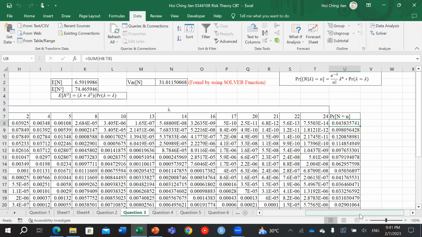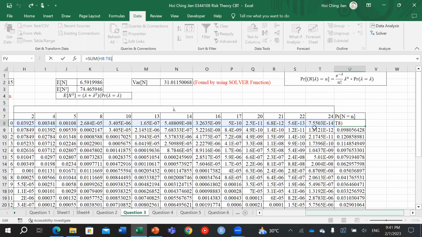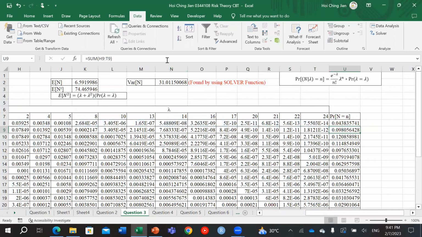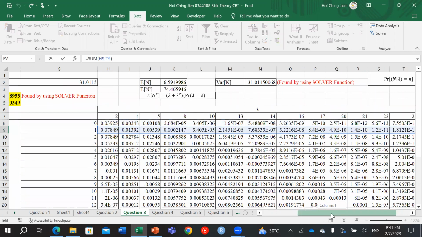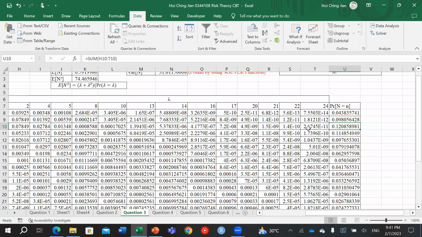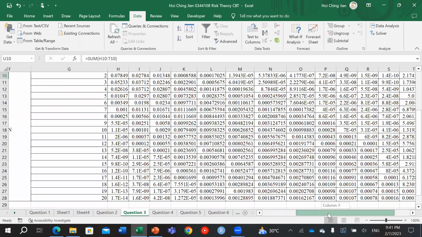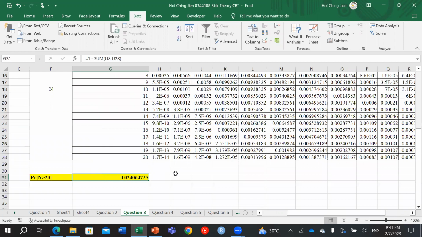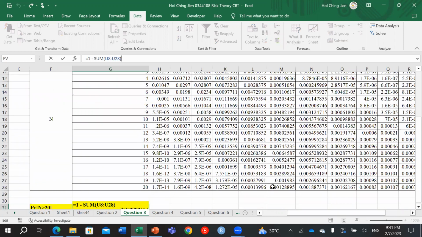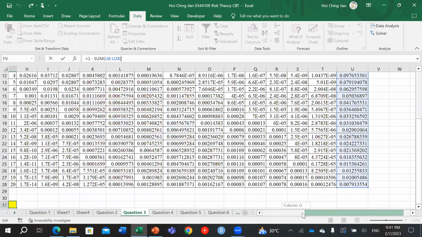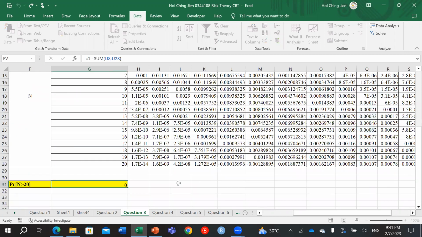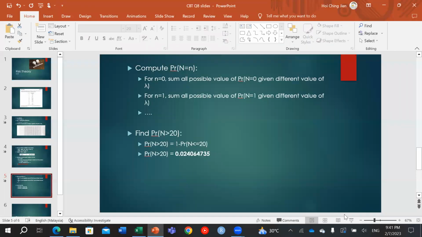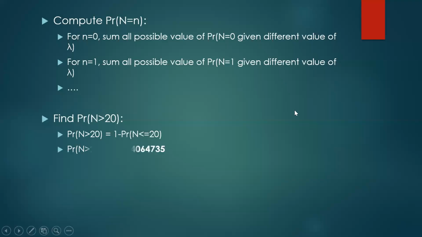So the probability of N equals 0 is the summation of this line, and for N equals 1 it is the summation of this line. We do until 20. So the probability of N greater than 20 is 1 minus the summation of this. We got the answer 0.024064735, and it's our final answer.